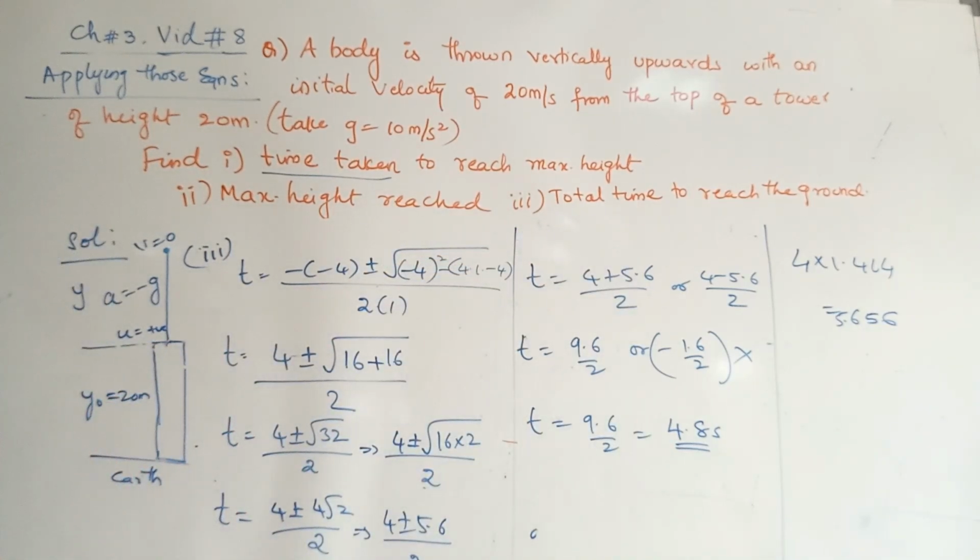This is the way to solve by applying the rules that have been provided to you. I'll give an assignment based on this. You can check in the description for that. The more you practice, the easier it becomes. Only by 1 or 2 problems, nothing can be learned. Try to have thorough practice on this. There is only one condition: anything going up in physics is always positive, and anything coming down is always negative. So g is always negative, because in both cases g always acts in the downward direction.